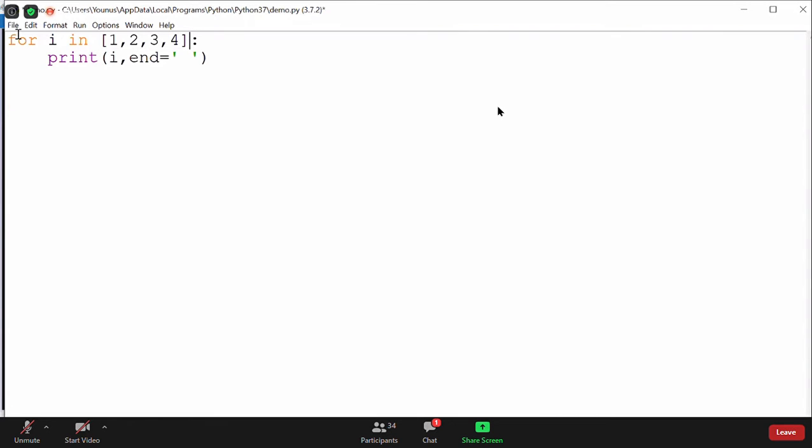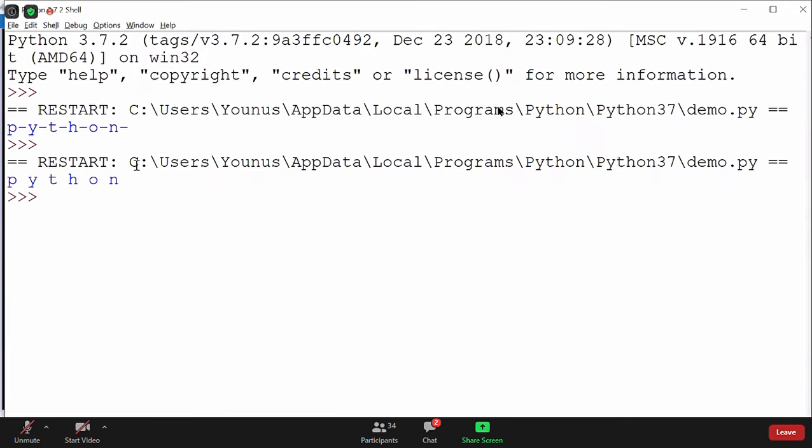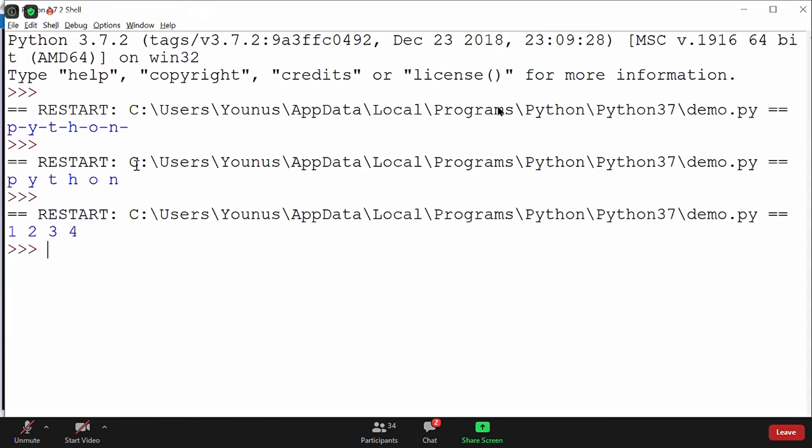String is a sequence of characters. That's why it is a collection type. Yes, that's true. String, list, tuple, they are all collection types, because each is a sequence of characters or a sequence of integers. Now you can see a list is a sequence of integers, or a collection of some elements. If I just run this code here, you can see that it prints 1 2 3 4.